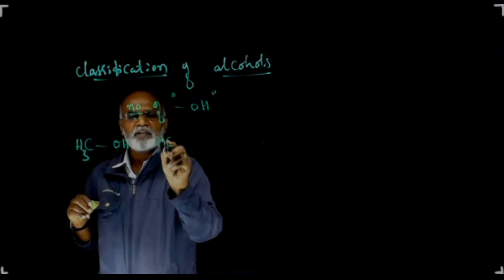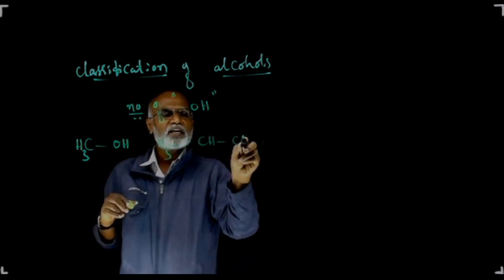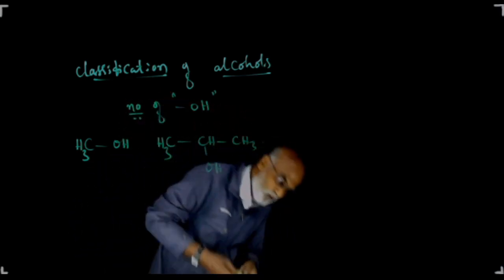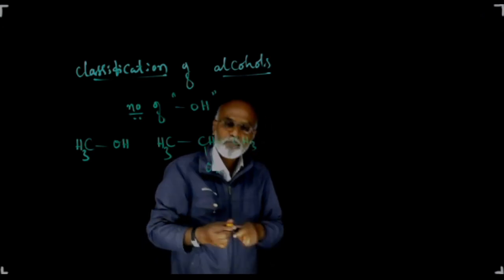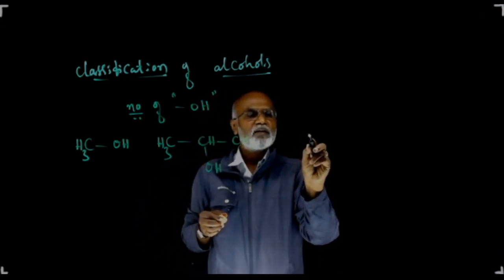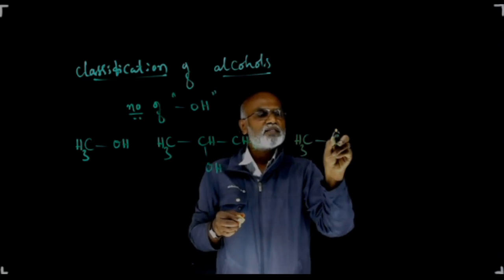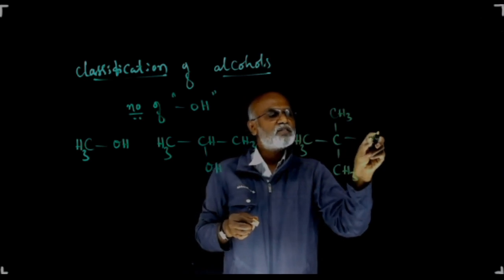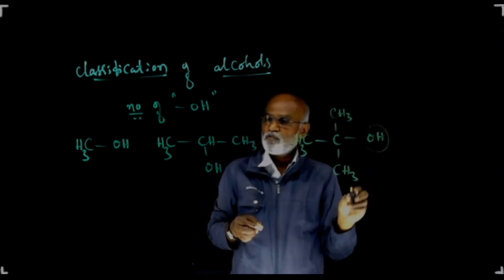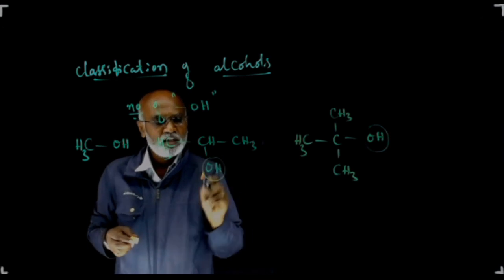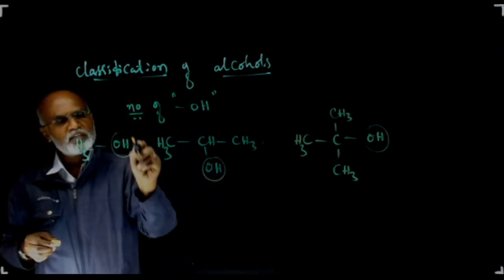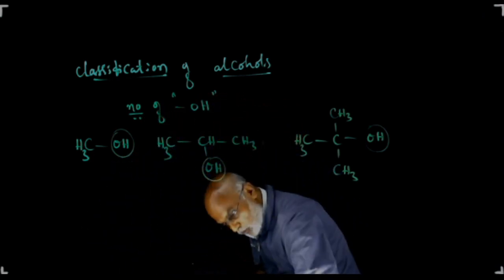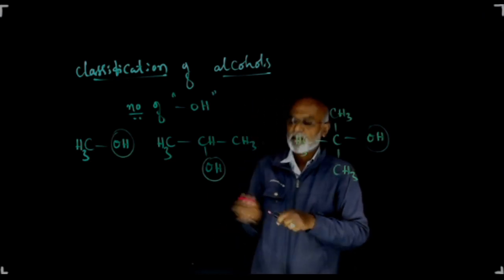So this is what, let me take one more molecule. This is another molecule which also contains only one OH. It is again an example of monohydric alcohol. And coming to the other one, look here, this is CH3, this is C, this is CH3, and this is CH3, this is OH. There is only one OH, therefore it is a monohydric alcohol. There is only one OH, it is again a monohydric alcohol. There is only one OH, again it is a monohydric alcohol. All the three are the monohydric alcohols. Those which contain only one OH group are commonly called monohydric alcohols.